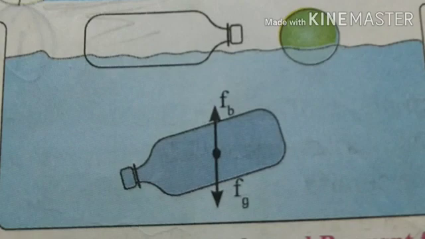Buoyant force. You can see in this picture the empty plastic bottle floats on the surface of water, and on the contrary the bottle full of water floats inside water but does not go to the bottom. This means the force due to gravity acting downwards must have been balanced by an opposite force in the upward direction on the bottle filled with water, and this force must have originated from the water surrounding the bottle.